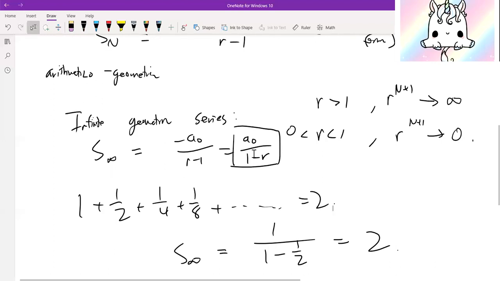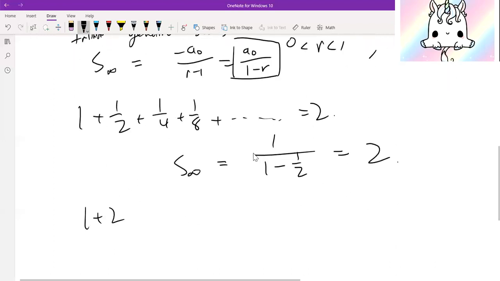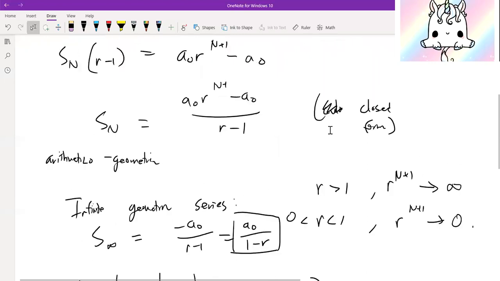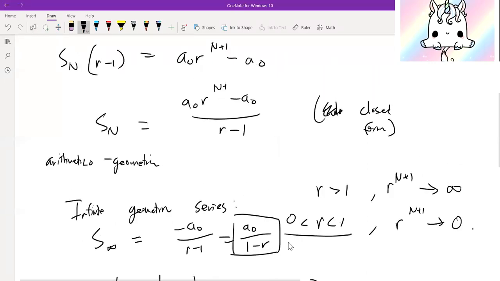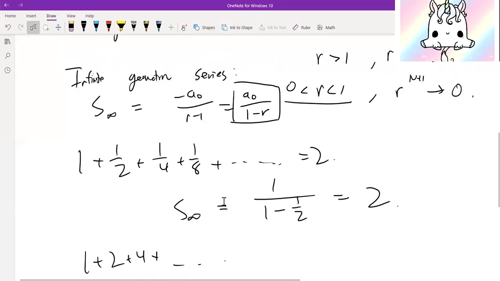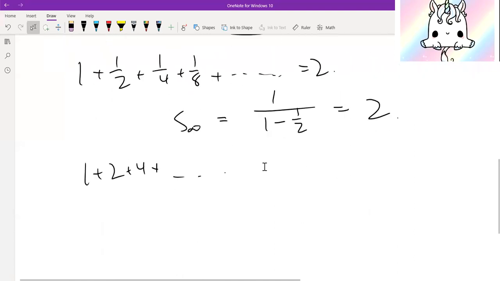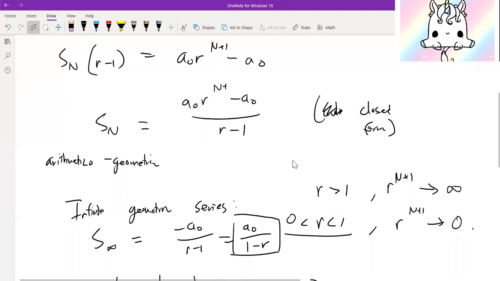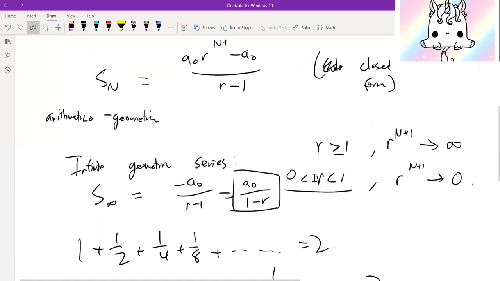It's a pretty neat formula, but this won't work for something like 1 plus 2 plus 4 plus that, because when we created this formula, we inherently assumed that r was going to be in this range here. We assumed that it was not going to be greater than 1, or else there's not going to be a converging value. So this can't be used with this formula. Question: if r equals 1, doesn't it also approach infinity? Yes, you are correct. If r is actually equal to 1, this approaches infinity as well. It has to be strictly less than 1 here for it to approach 0.